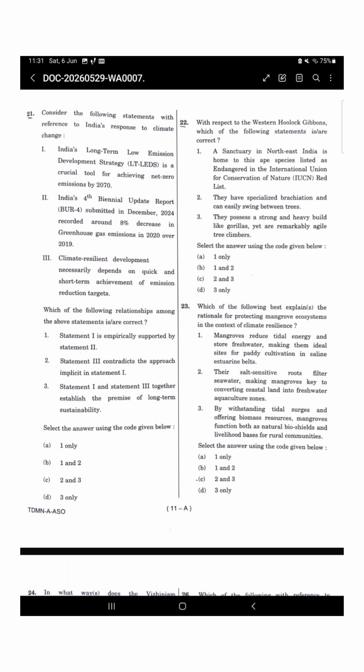India's climate strategy, LT-LEDS. At first glance, this looks like a climate change policy question, and many students will immediately start searching their memory for government reports. But let's focus on logic here. Statement one says India's long-term low-emission development strategy is important for achieving net zero emissions by 2070.